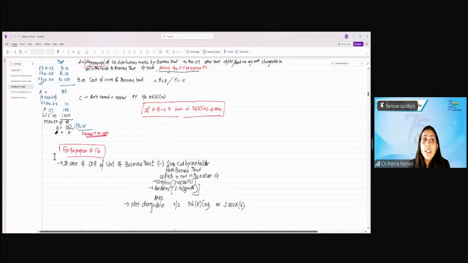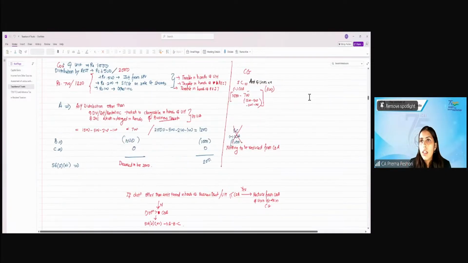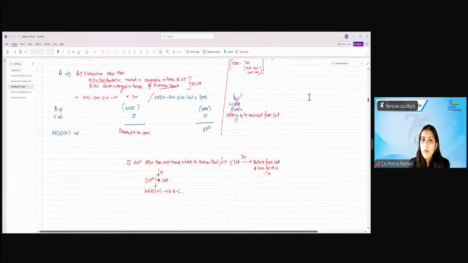But if, let's say, for example, my distribution is 2,000. Now, out of 2,000, again, if I reduce 800, my distribution remaining is now 1,200. Now, this is more than 1,000, right? So this 1,200 minus 1,000, 200 will get taxed under 56,212 and nothing has to be reduced from the cost of asset. I hope this is clear to everyone. Yes or no? Yes?